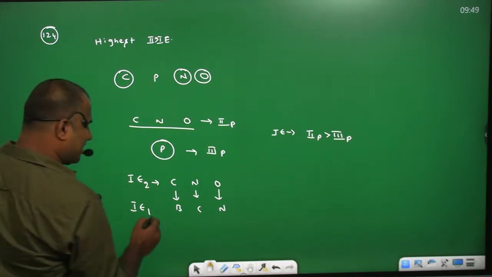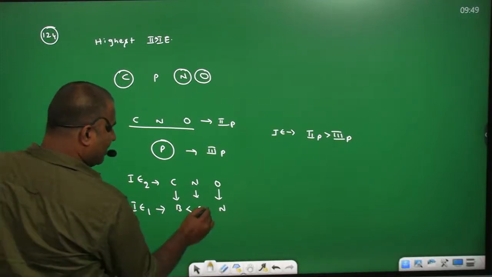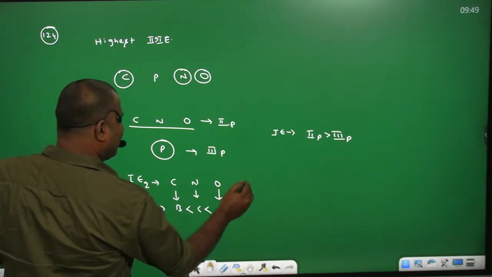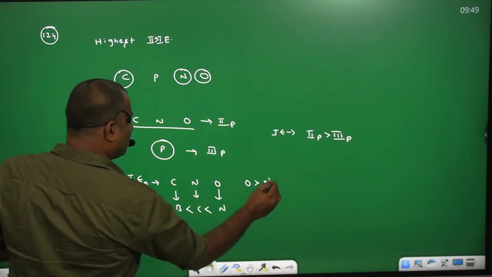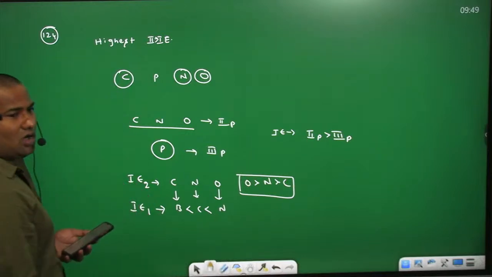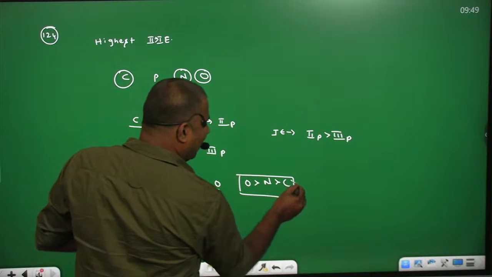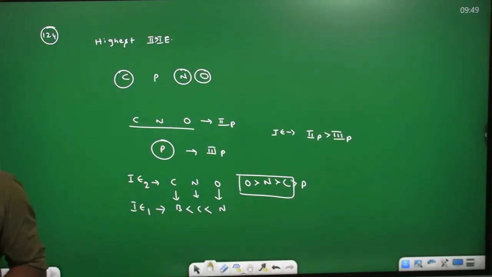As we discussed already, the ionization enthalpy order is boron less than carbon less than nitrogen. That means the order of ionization enthalpy 2 is oxygen greater than nitrogen greater than carbon. So among all these, which is more? Oxygen has the highest, then nitrogen, then carbon, and finally you can write phosphorus. Okay, write it down.